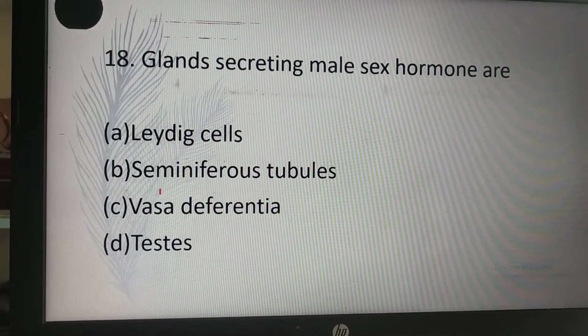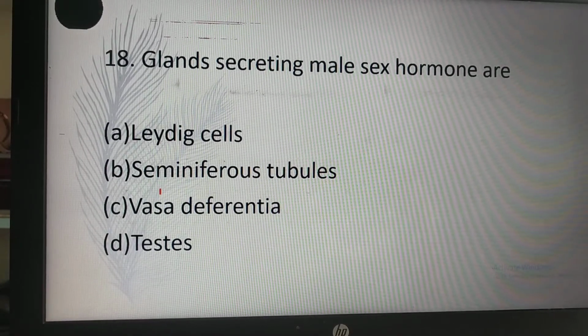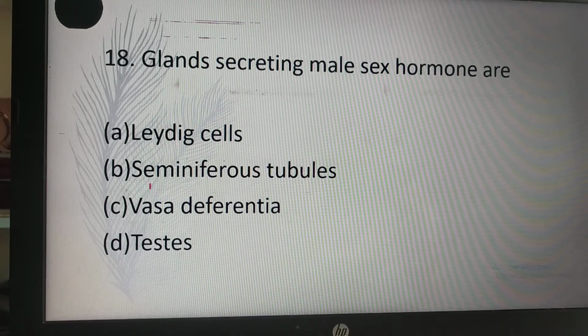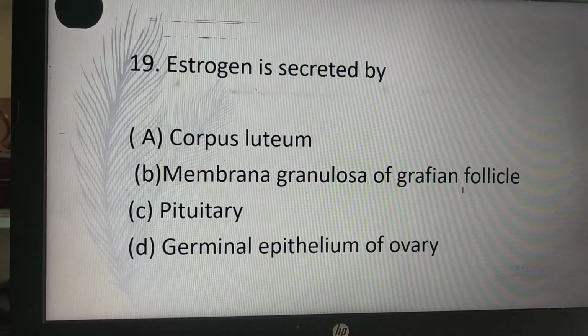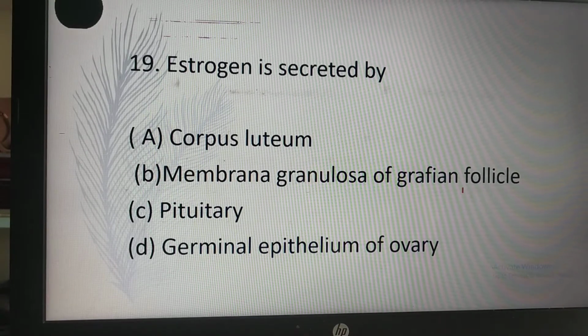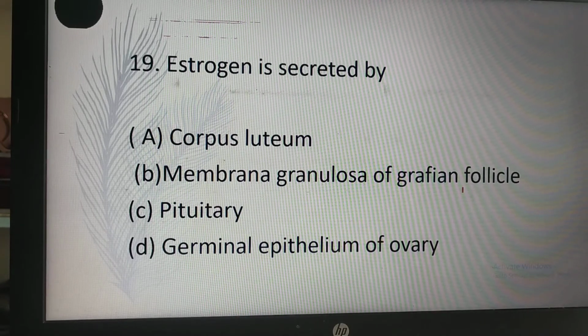Gland secreting male sex hormones are Leydig cells, seminiferous tubules, vasa deferentia, testes. So correct answer is A. Leydig cells secrete male sex hormone testosterone. Estrogen is secreted by corpus luteum, membrana granulosa of Graafian follicle, pituitary, germinal epithelium of ovary.